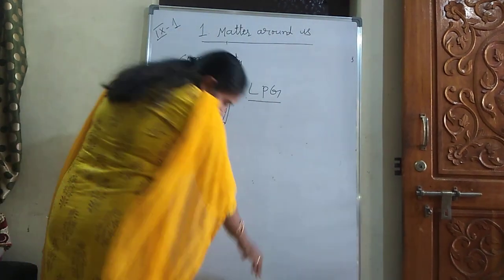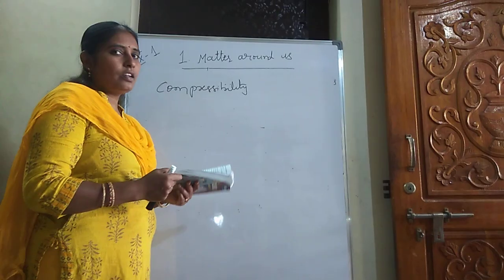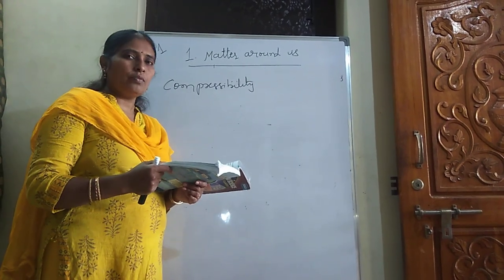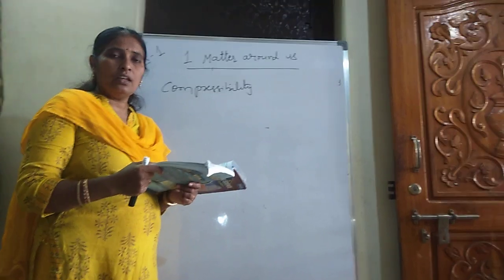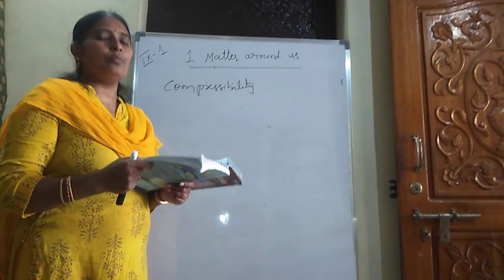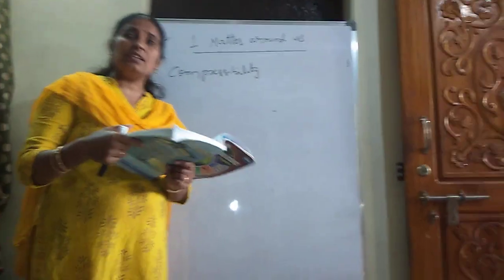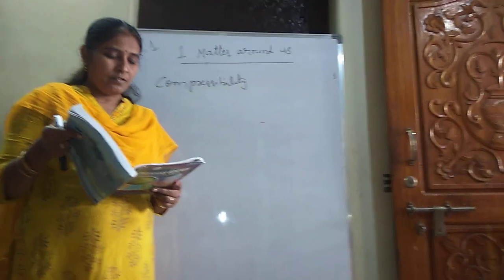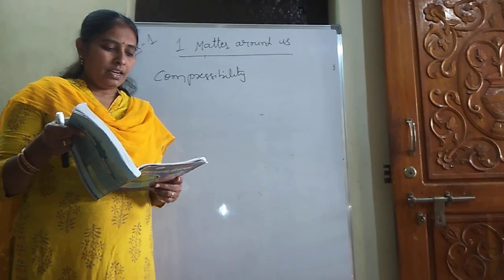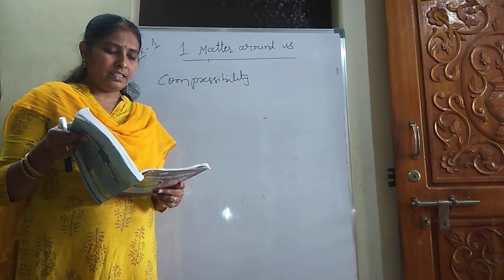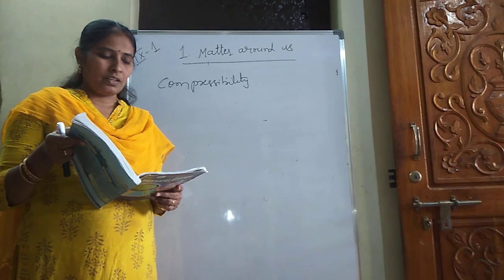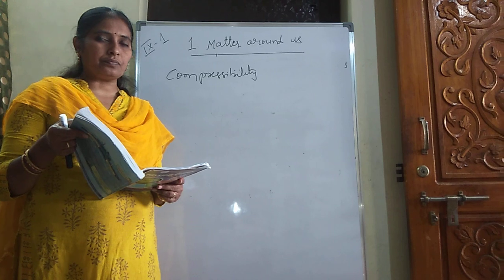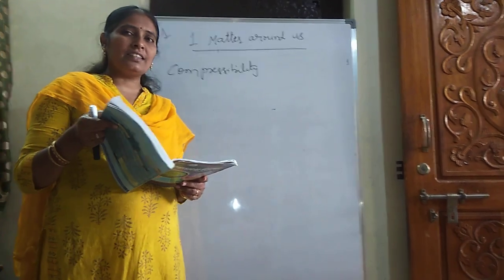Now comes the next topic. Up to now we discussed compressibility, states of matter and the definition of matter. Based on this concept, the book is asking think and discuss questions. Most important, I am reading. First question, page number 4. Let us stretch a rubber band. Is there any change in the shape? Is a rubber band a solid or a liquid? Why? So what is it asking?